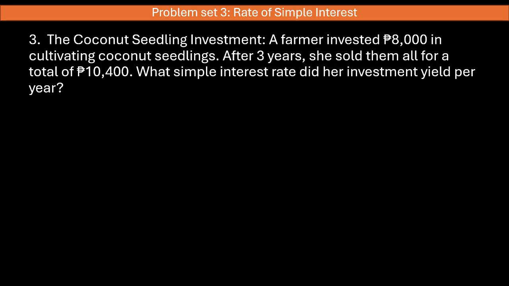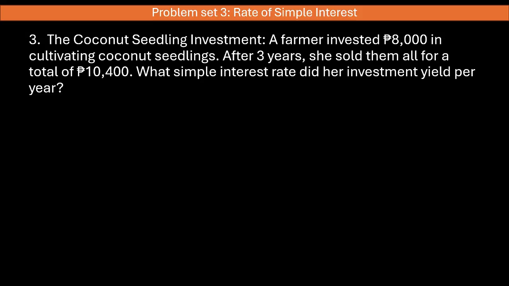Third problem, the coconut seedling investment. A farmer invested 8,000 pesos in cultivating coconut seedlings. After 3 years, he sold them all for a total of 10,400 pesos. What simple interest rate did his investment yield per year?